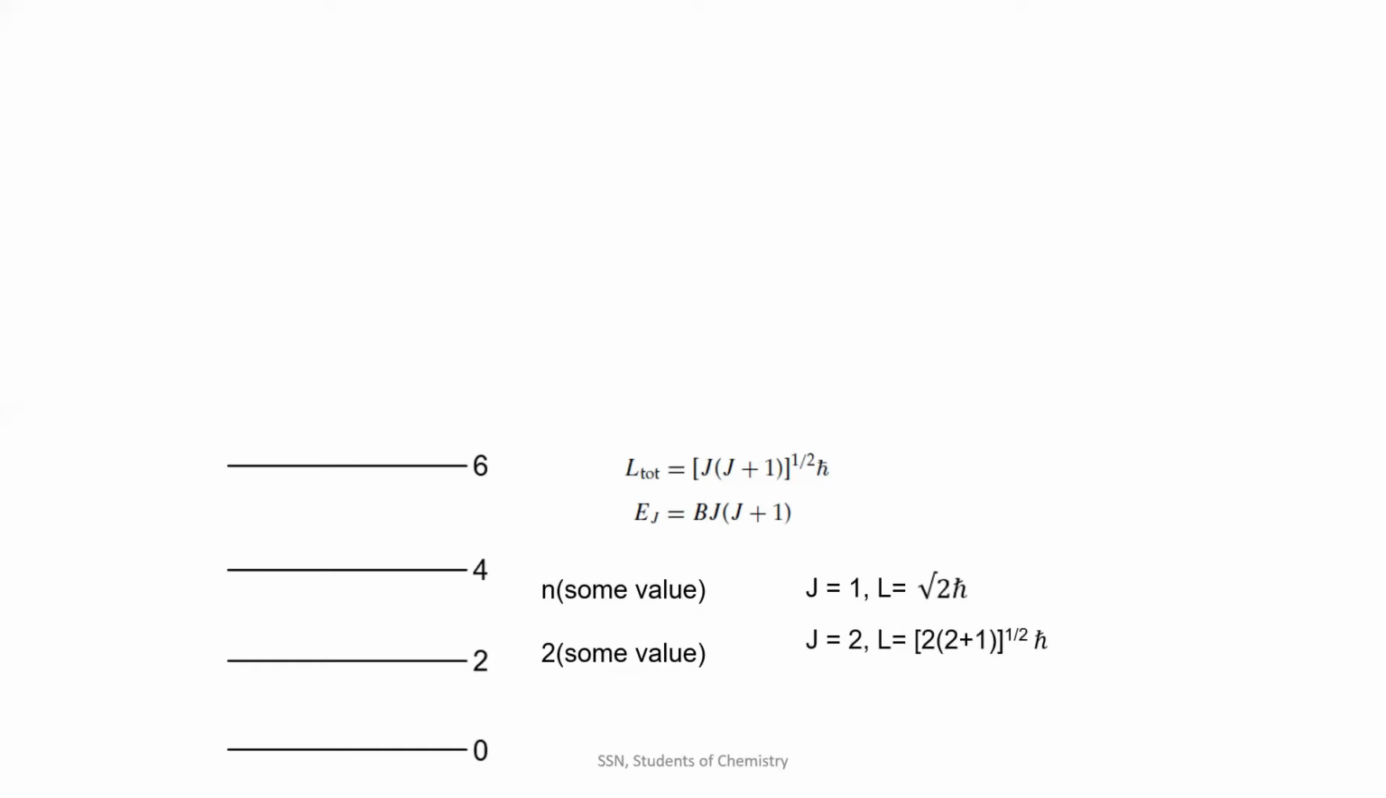If J is equal to 2, L is equal to square root of 2 into 2 plus 1 into h bar, which is nothing but root 6 h bar. So in other words, I would have minus J to plus J values. How can you say this with 2 root 2 h bar as minus 1 2 plus J values?